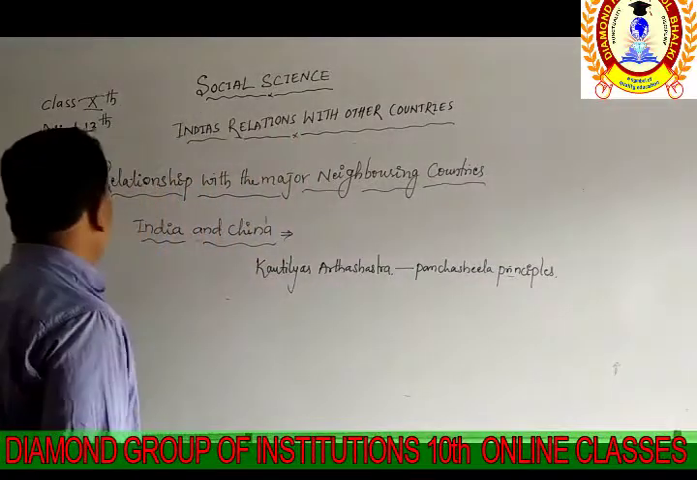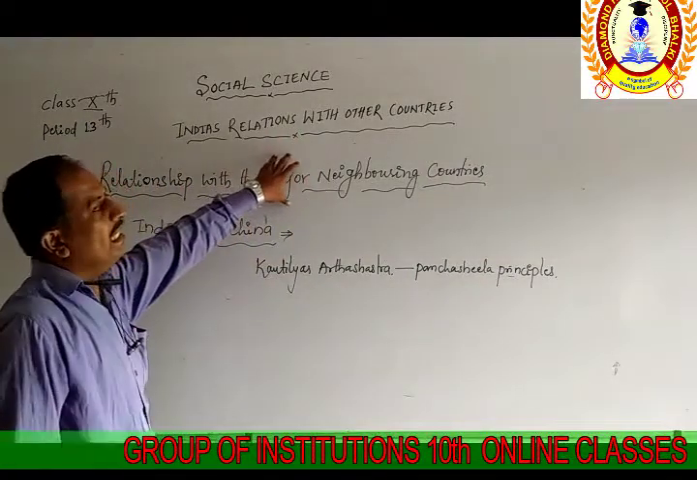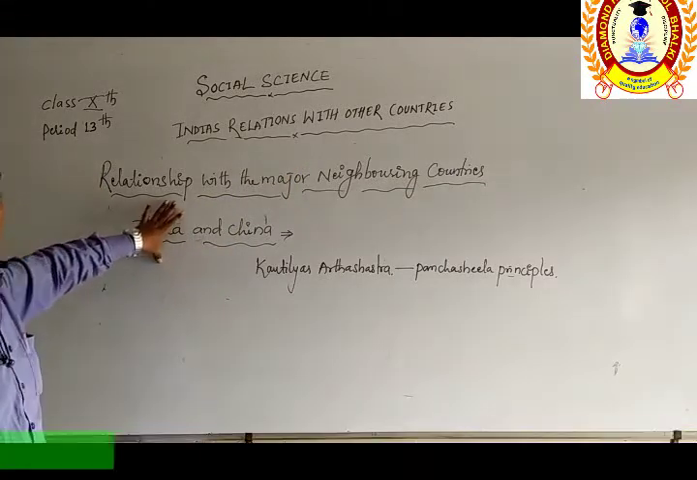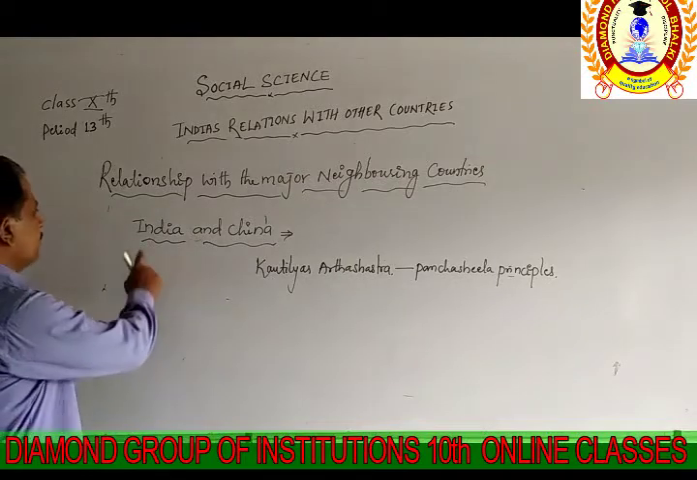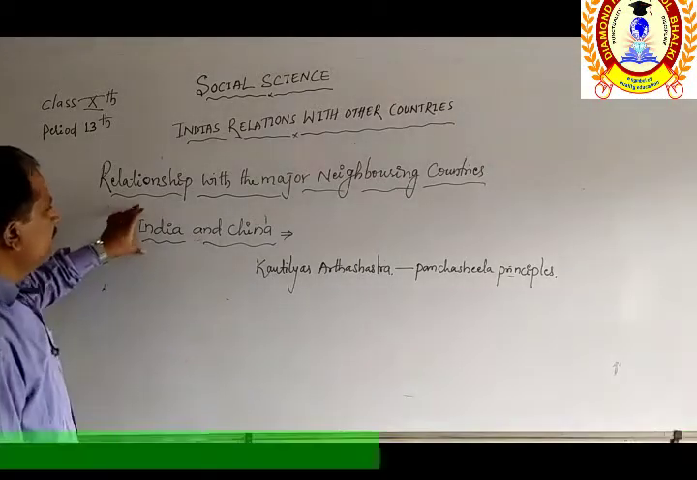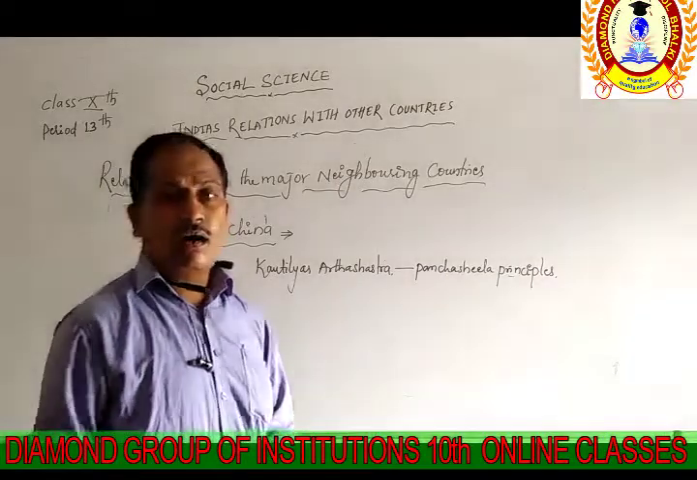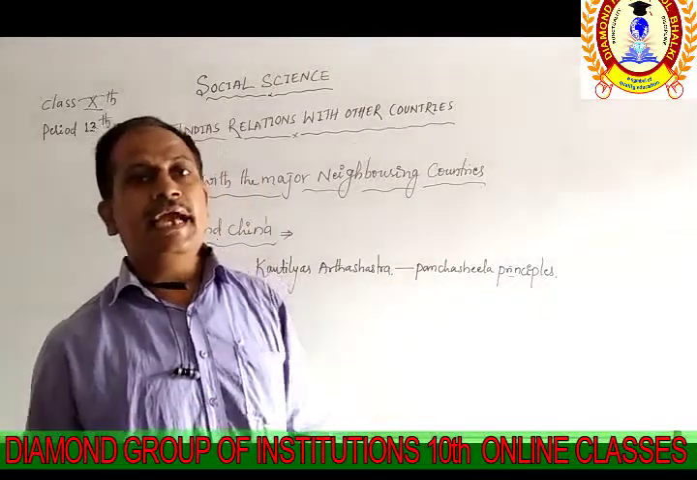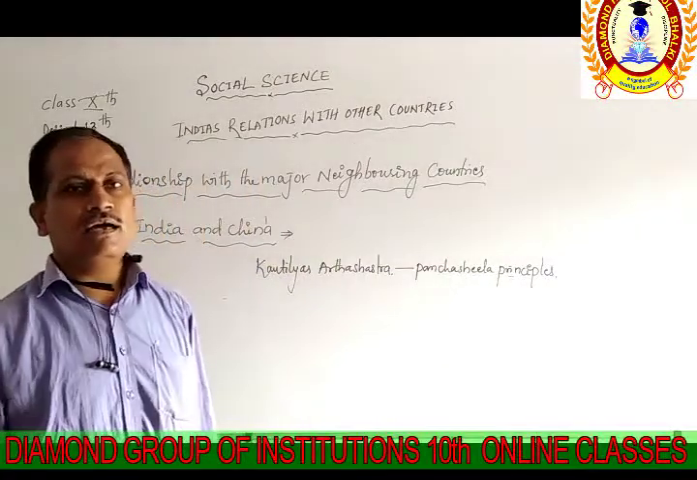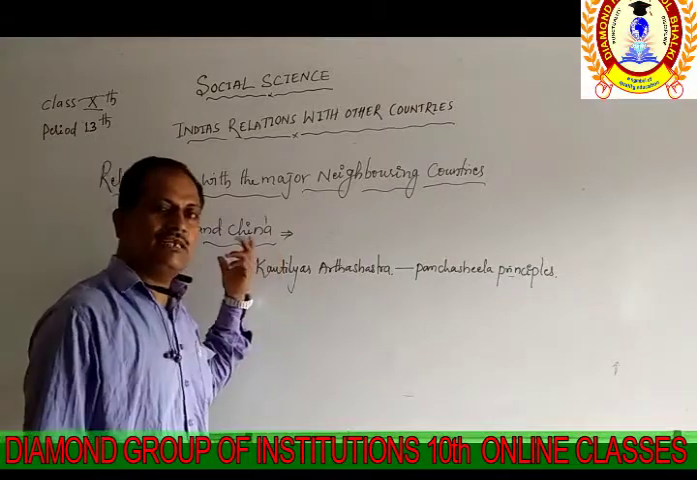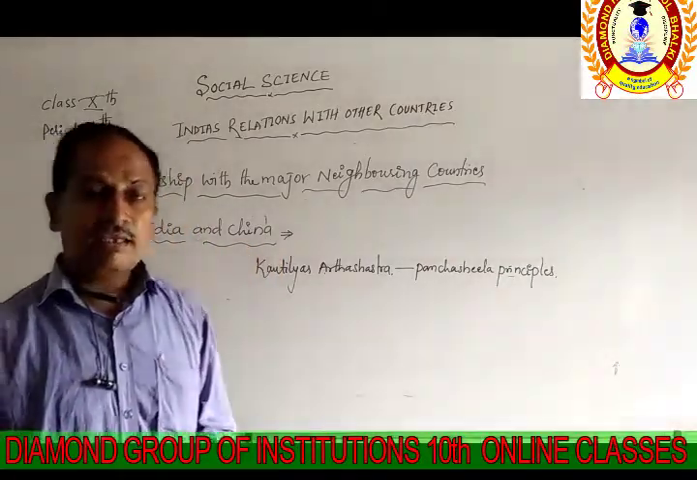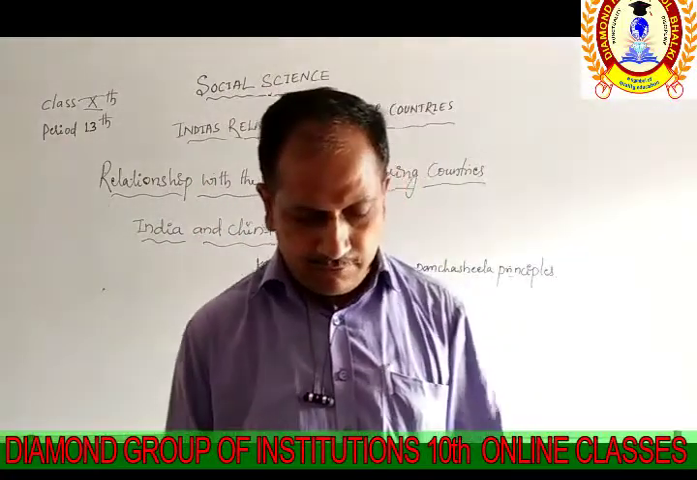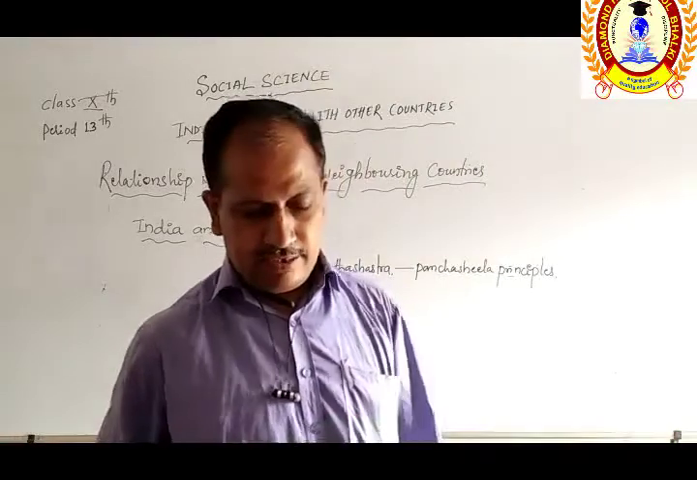So the next point is the relationship with the major neighboring countries of the world. Among them, a few countries we are going to discuss in this class. The first point we are going to discuss in this period is China and India. How was the relation developed by India with China? India did not develop the relation with China only after independence, but it developed the relation with China in the ancient period also, which we are going to see in the history of the world or India.